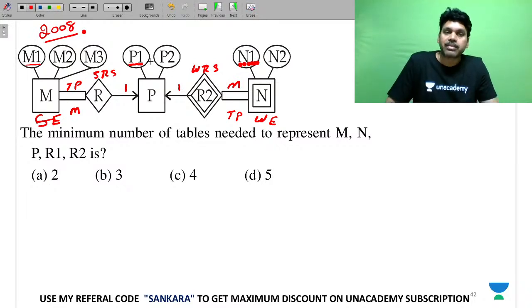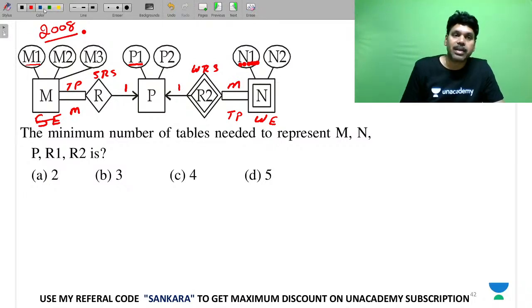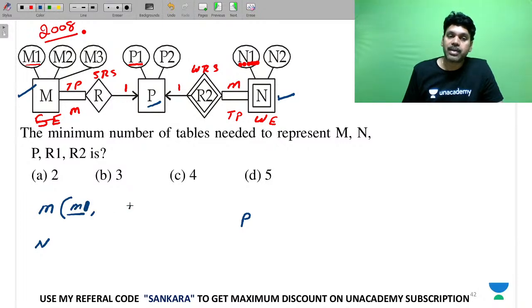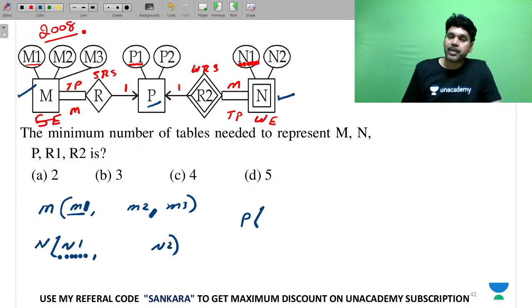Now what is your answer? Your answer is, we want M, normal. Strong entity and weak entity you need to create. So M required, N also required, and P is also a strong entity. So P also required. So what are your columns? Your columns are M1, M2, M3 in this, and N1 partial and N2, and P is P1 and P2.